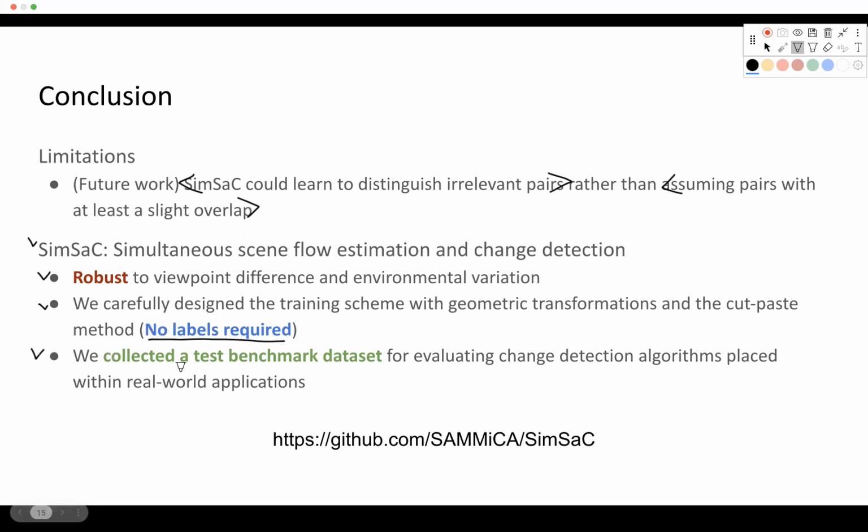We collected a test benchmark data set for evaluating change detection algorithms placed within real-world applications. For more details, you can visit our GitHub and retrieve the test benchmark data set.